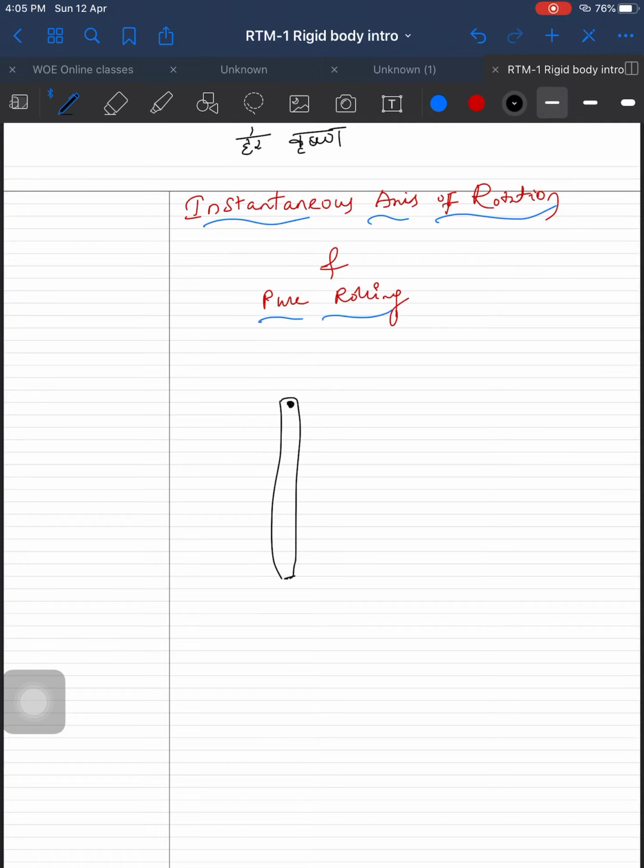It is fixed here. It is moving with angular velocity omega. So this becomes an axis of rotation. Axis of rotation is the point about which all the particles are moving.